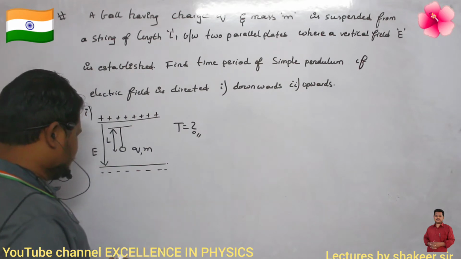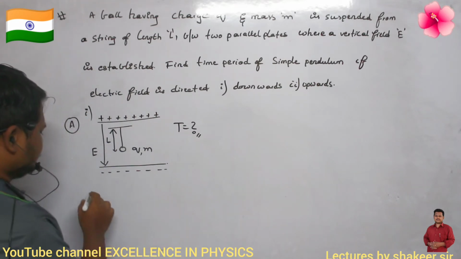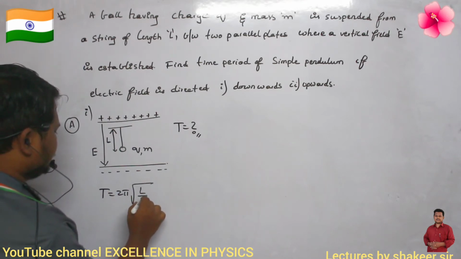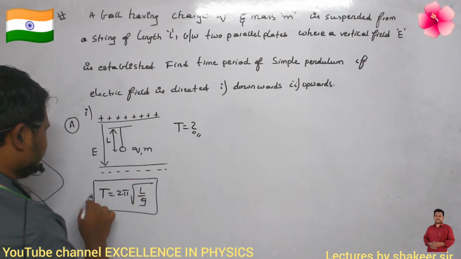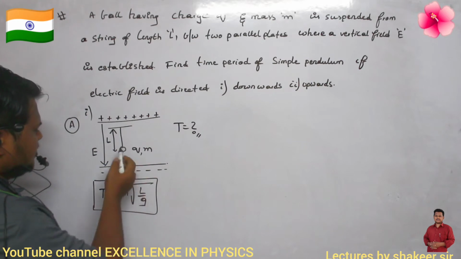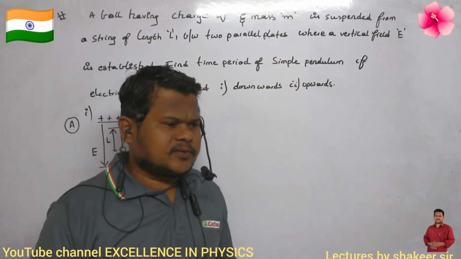What is the equation for the time period of a simple pendulum? T equals 2 pi root L by g, no? This is the equation for the time period of a simple pendulum. Are you able to understand? What is meant by L here? L is the length of the pendulum, and g is the acceleration due to gravity.